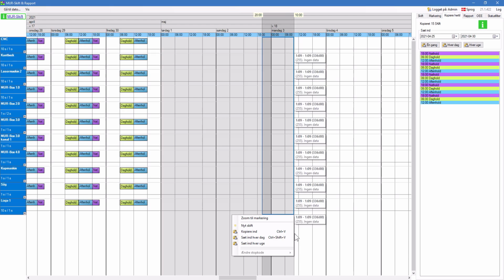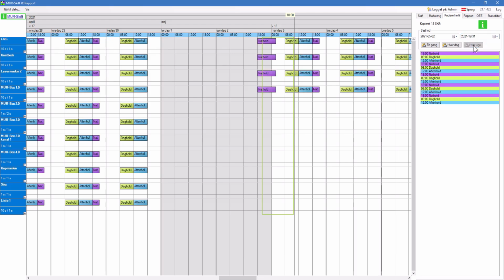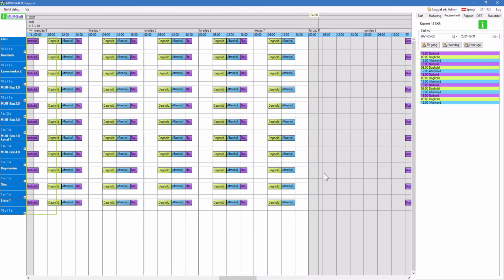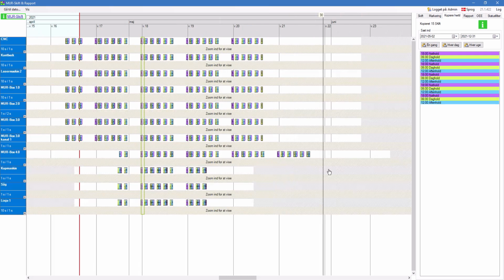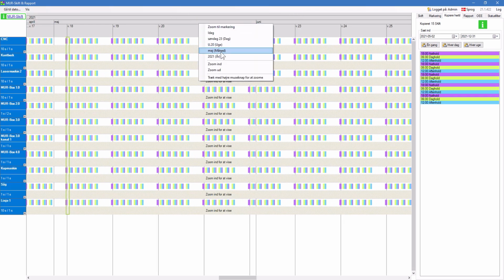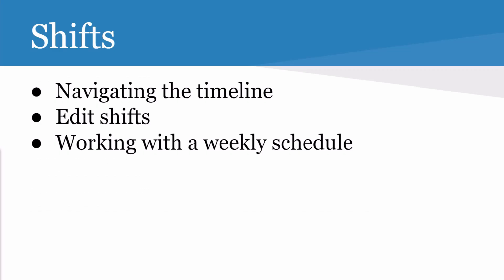So we select all machines, look at the sidebar here from the 2nd to the 3rd, but I'm going to change this one to the end of the year. And then I choose paste every week. Then we have added this template for this week and all weeks up until the end of the year. So that's how to work with shifts.